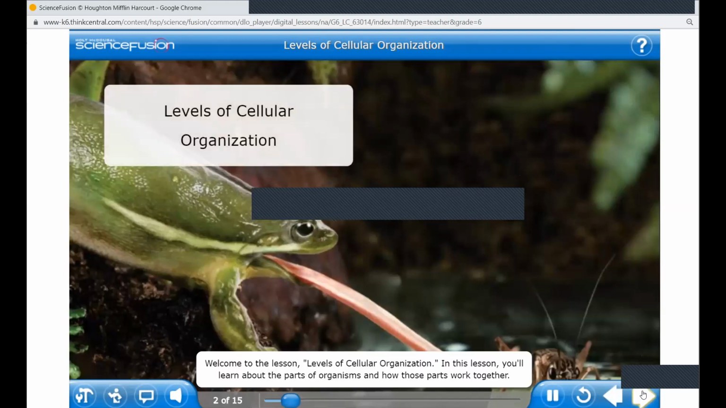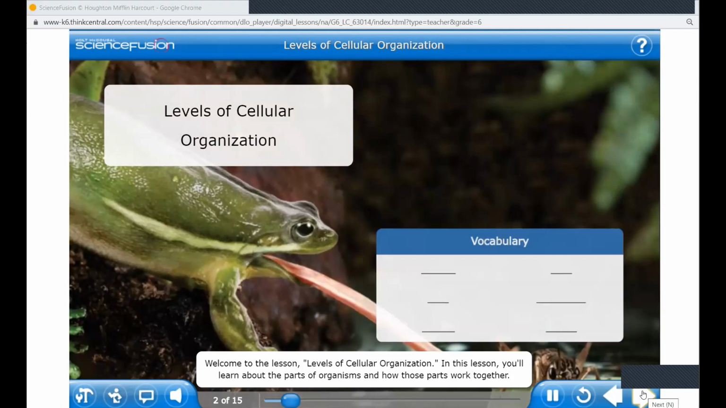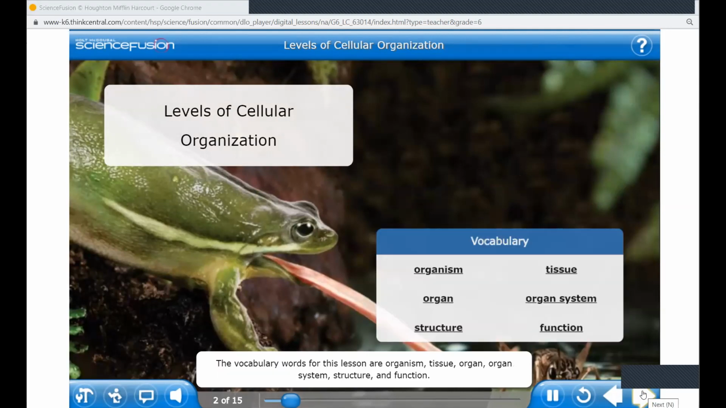Welcome to the lesson, Levels of Cellular Organization. In this lesson, you'll learn about the parts of organisms and how those parts work together. The vocabulary words for this lesson are organism, tissue, organ, organ system, structure, and function. Click each word to find out more about it.